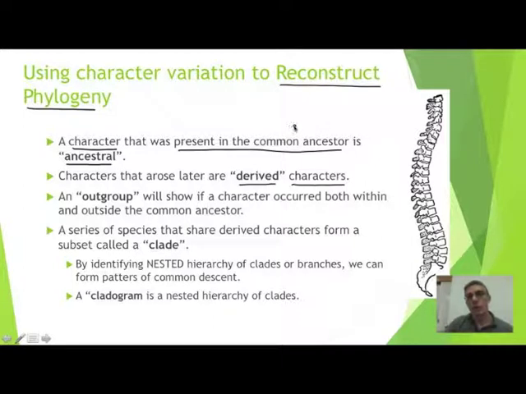Now, a good example of this would be the backbone that you see on the right-hand side. If you think about mammals, for example, mammals have a backbone. If you think about birds, birds have a backbone. If you think about fish, fish have a backbone. All right, so that is something that links all three of these together.